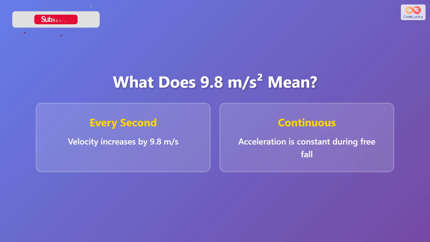Let's break down what 9.8 meters per second squared actually means. Every second that passes, the falling object's velocity increases by 9.8 meters per second. This acceleration remains constant throughout the fall, as long as we ignore air resistance. So after 1 second, an object is moving at 9.8 meters per second. After 2 seconds, it's moving at 19.6 meters per second, and so on.